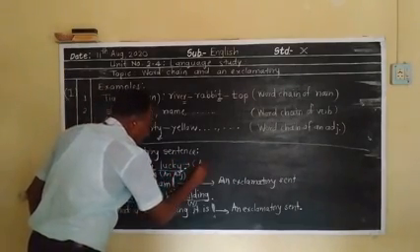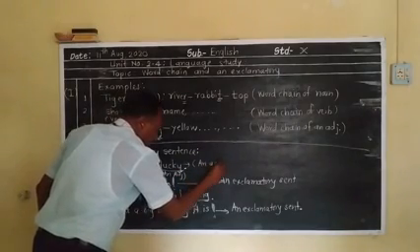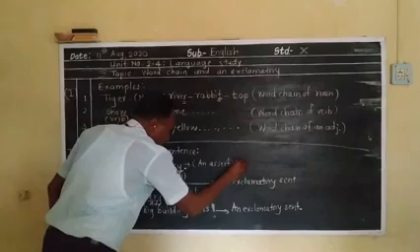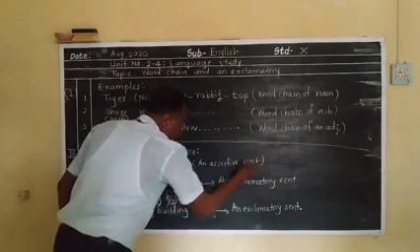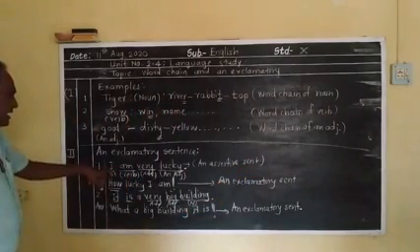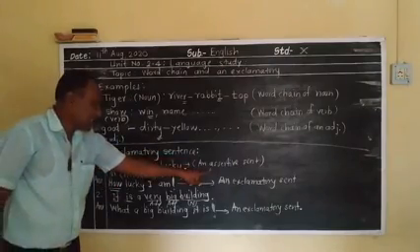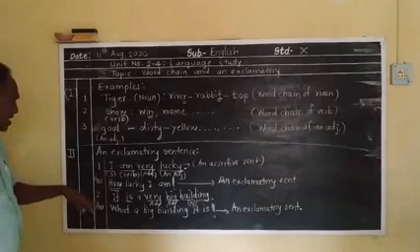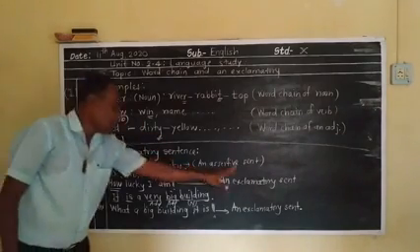It is called an assertive sentence. Understood now? This sentence we have now changed into an exclamatory sentence.